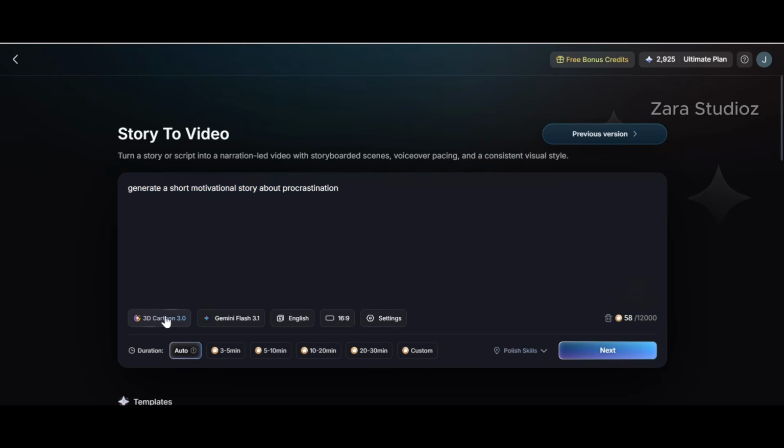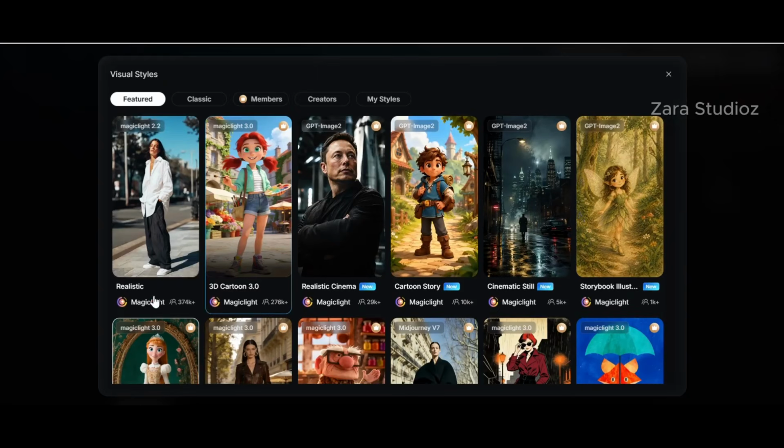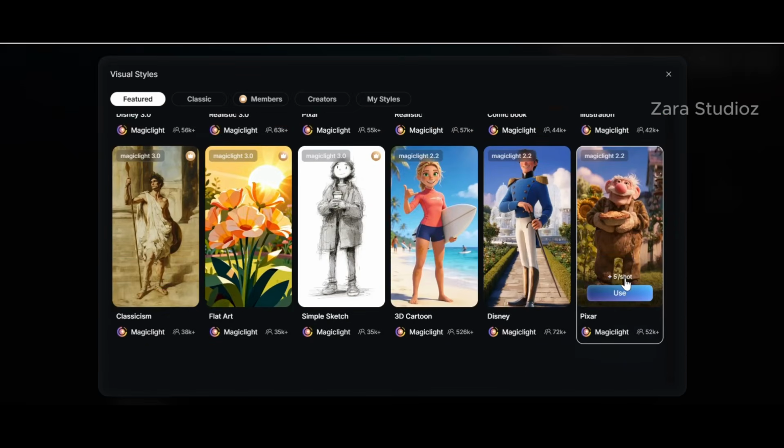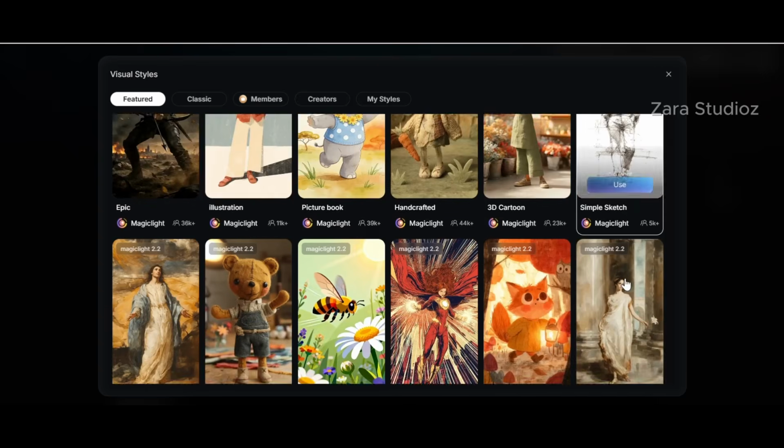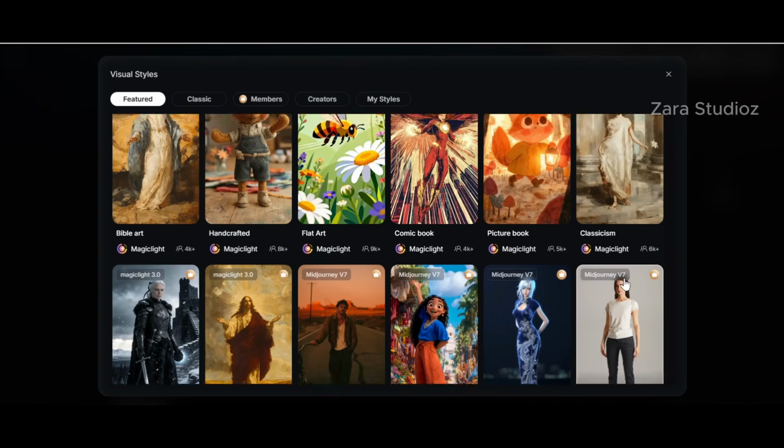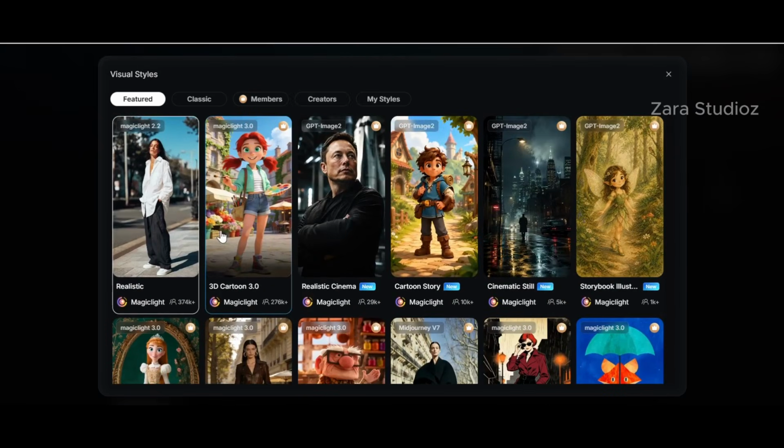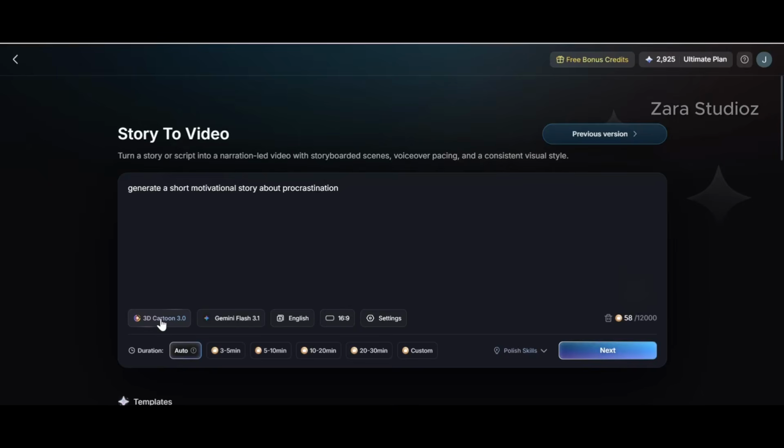Come to the bottom of your screen here, click on this particular feature, and you'll be able to select any visual style of your choice. You can scroll down and you see more visual styles that you can use in your story. As for me, I want to use this particular one here, so I'm just going to click on use and it will be added automatically.